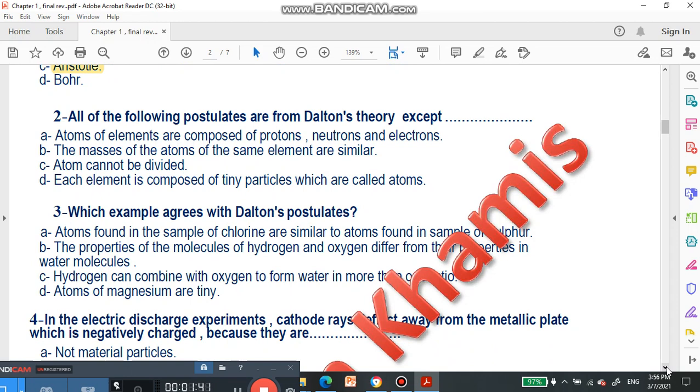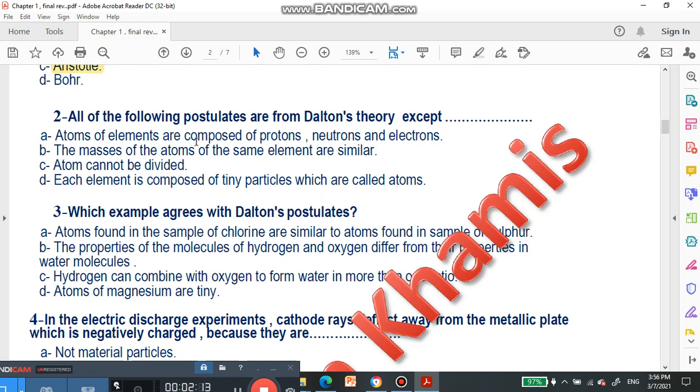He says that the atom can't be divided, and that elements are composed of tiny particles we call atoms. He also said that all atoms of the same element are similar, but compounds are different, as they consist of a combination of two or more different elements with a constant weight ratio. So the right answer will be A.